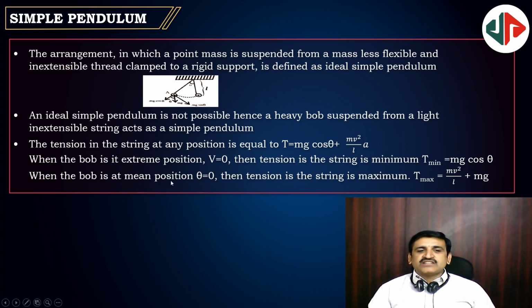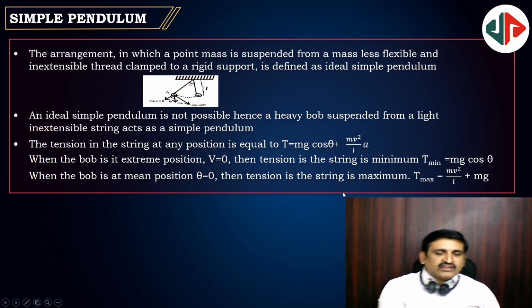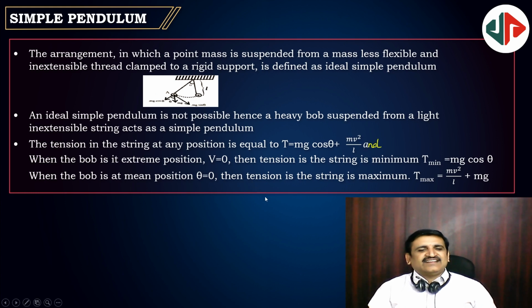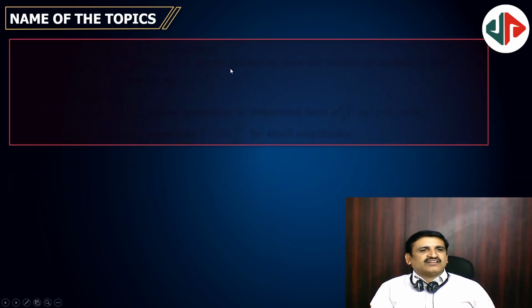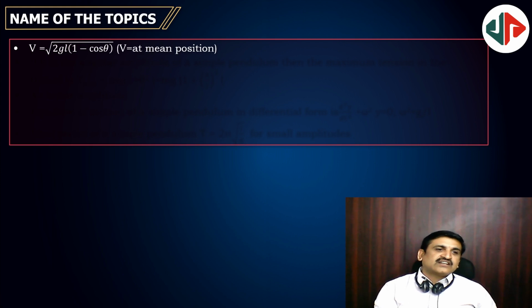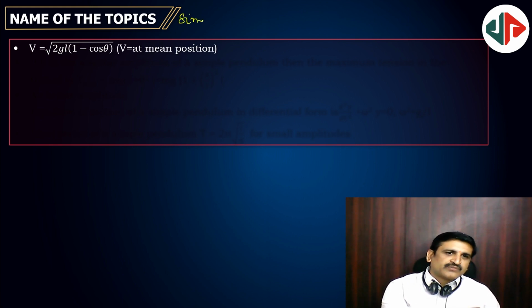When the bob is at the mean position, the tension will be maximum, that is mv square by L plus mg. Here it is just mv square by L only. Next, V is equal to root of 2 gL into 1 minus cos theta. This is for the simple pendulum only. The name of the topic here is simple pendulum.